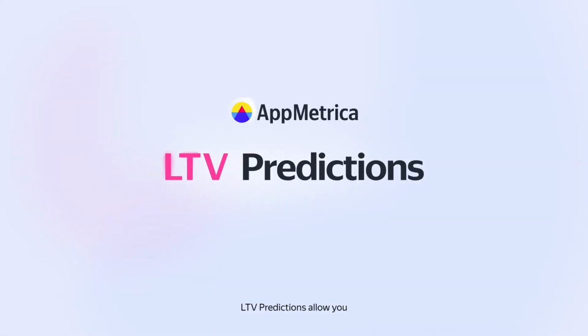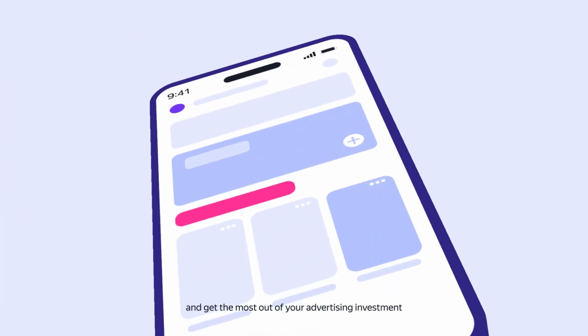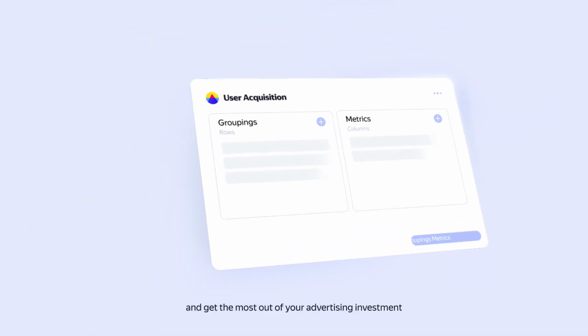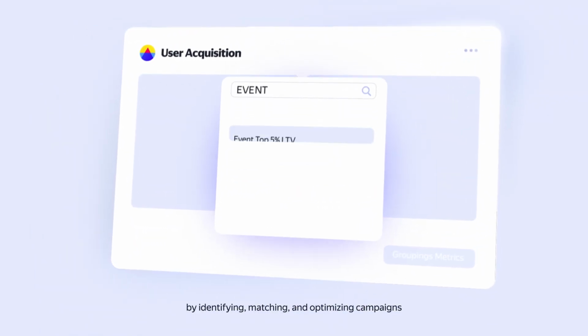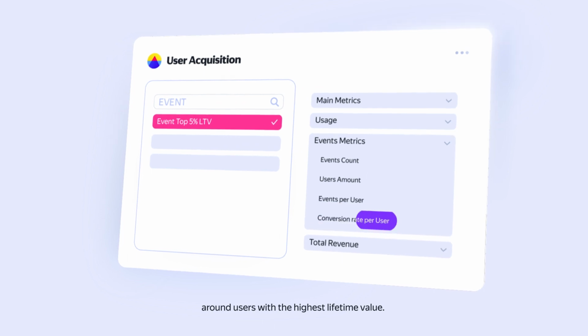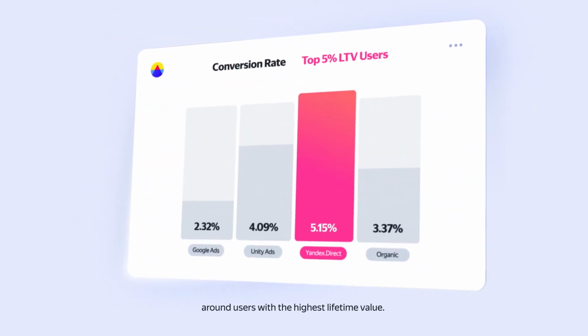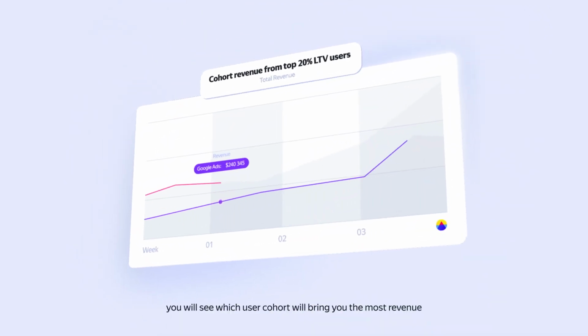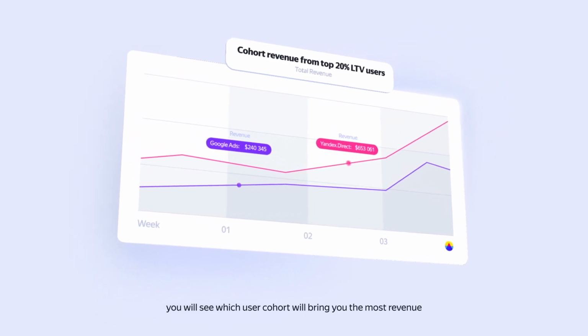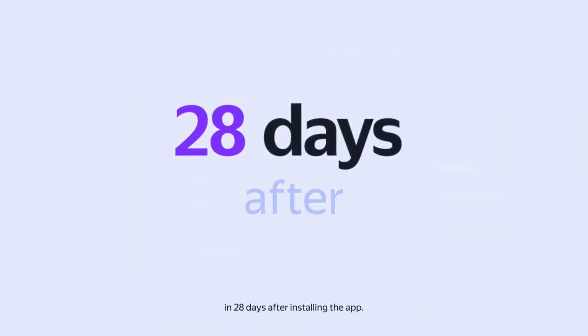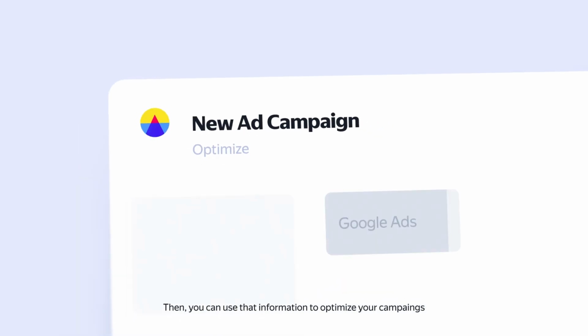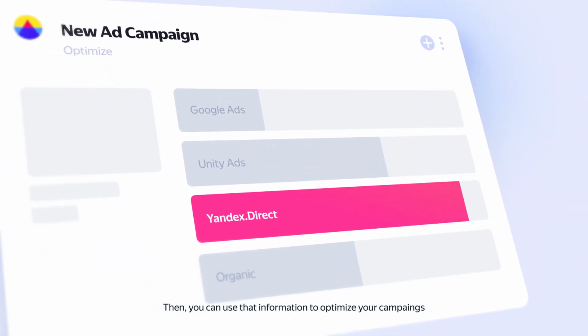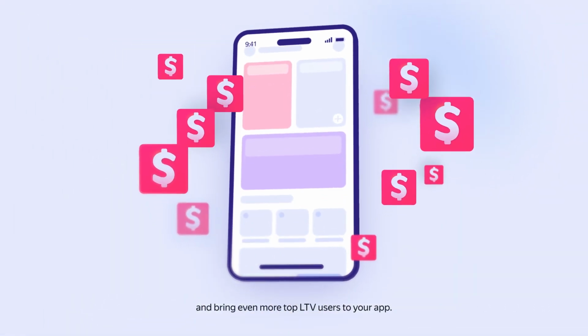LTV Predictions allow you to look into the future of your app and get the most out of your advertising investment by identifying, matching, and optimizing campaigns around users with the highest lifetime value. With LTV Predictions, you will see which user cohort will bring you the most revenue in 28 days after installing the app. Then, you can use that information to optimize your campaigns and bring even more top LTV users to your app.